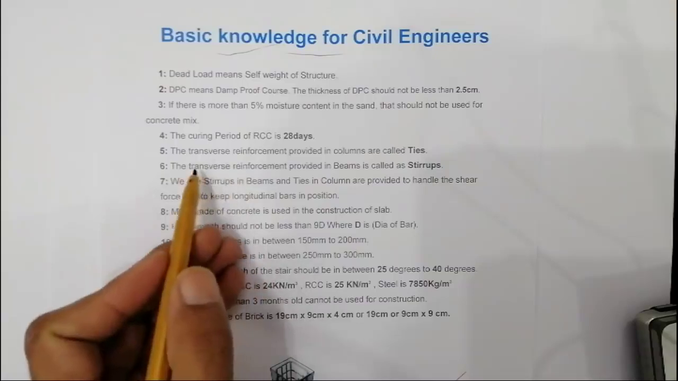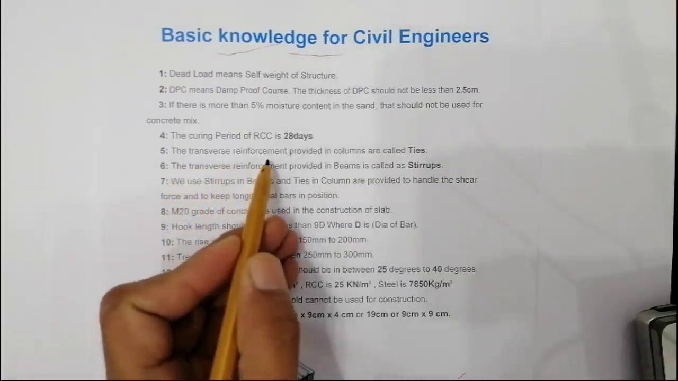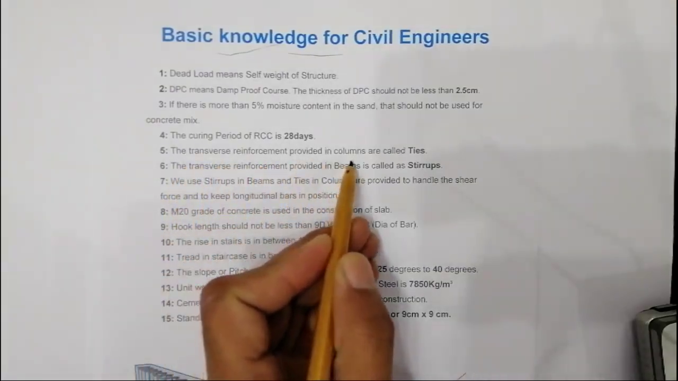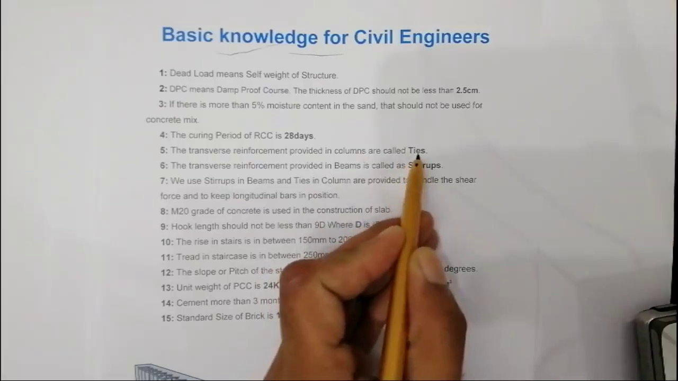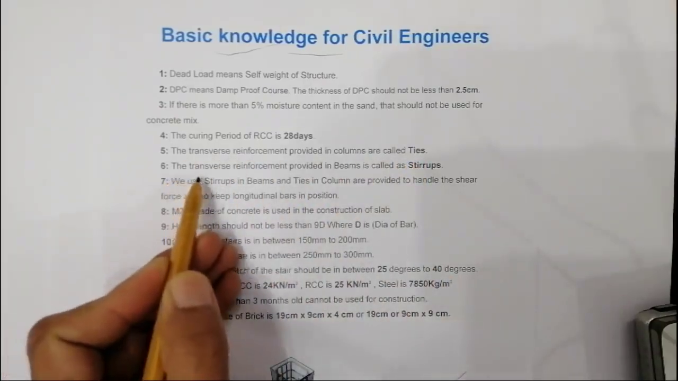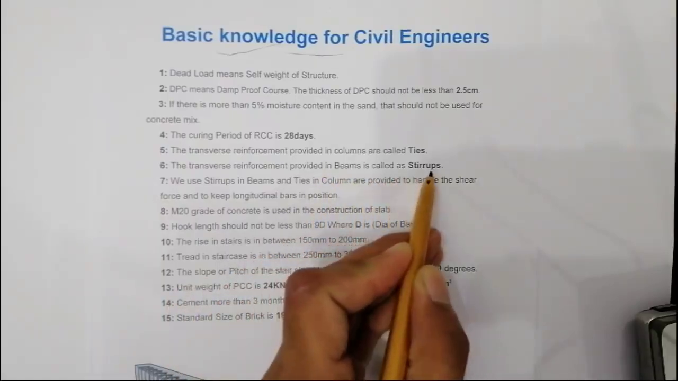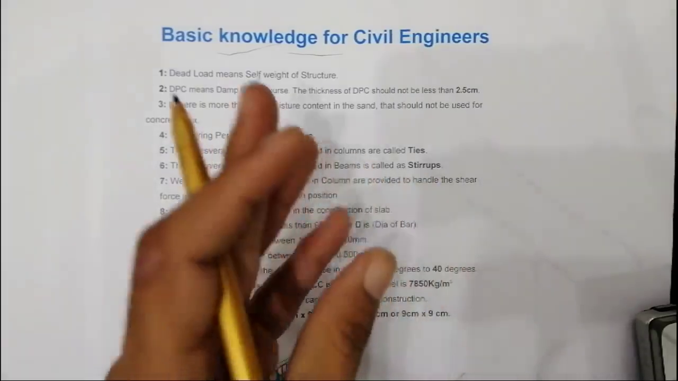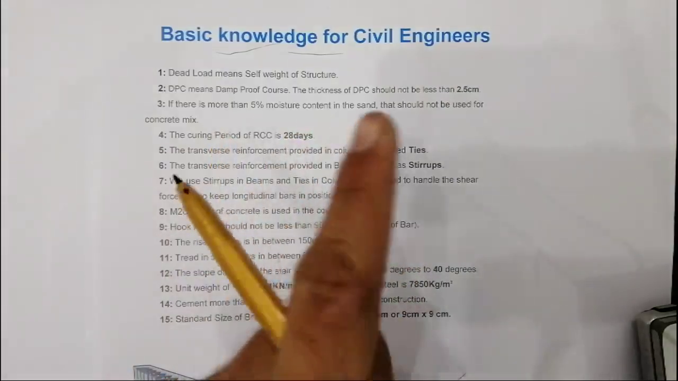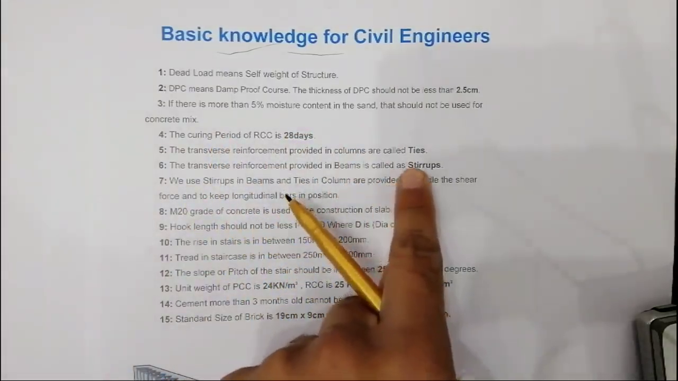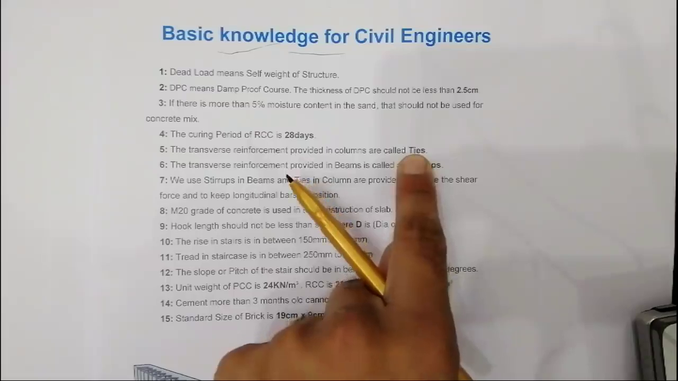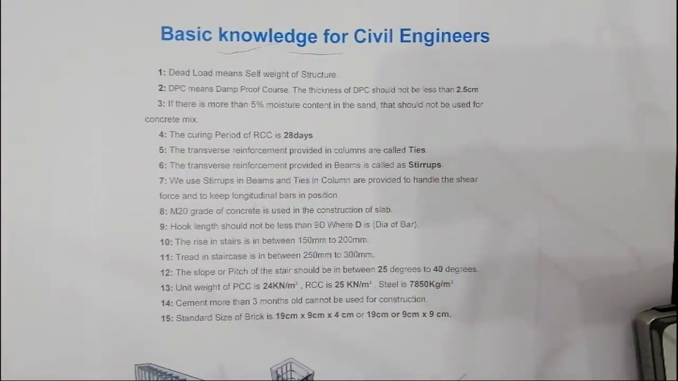Now the fifth one is, the transverse reinforcement provided in a column is called ties. And the transverse reinforcement provided in a beam is called stirrups. Now there is the difference between ties and stirrups. In a beam we use stirrups, but in a column we use ties. So this is the example here. You can see here.